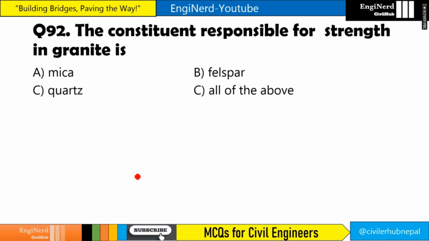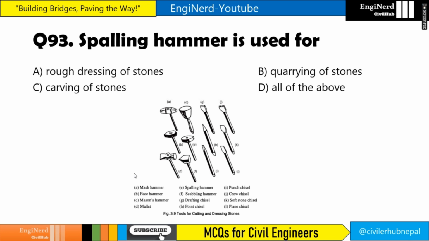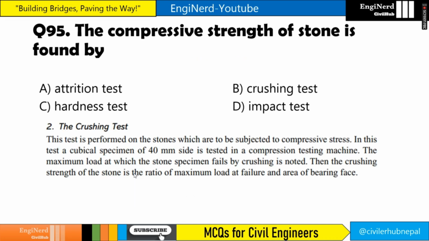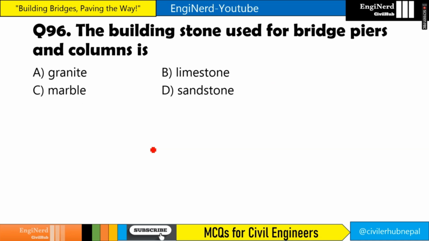The constituent responsible for strength in granite is what? It is quartz, right? Spalling hammer is used for what? Spalling hammer is used for rough dressing of stones. The tool not used for quarrying of stones: option A is dipper, B is spalling hammer, then jumper, and priming needle. Dipper, jumper, and priming needle are used in quarrying, but spalling hammer is used for dressing, right? So not used is spalling hammer. The compressive strength of stone is found by crushing strength, right? And the cubical size is 40 mm. The building stone used for bridge, piles, and column is granite, right?